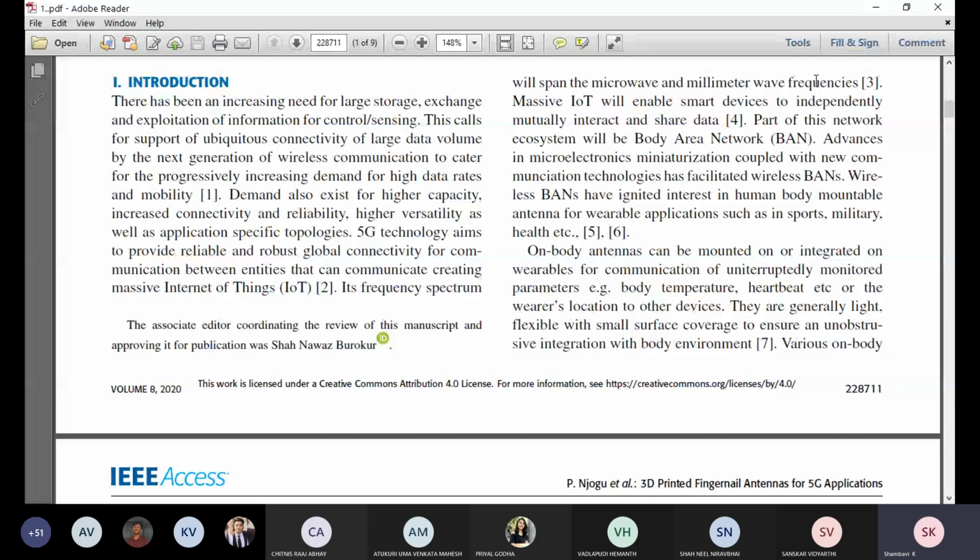Everybody cannot read all papers or know everything, but whenever we try to increase our knowledge, we refer to a few papers and the work they have done, so that we should try to cite it. This is how we cite the reference paper. In the third paper, under reference 3, if you check, it is the paper which they have referred. Similarly, you see this application: wireless bands have ignited interest in human body mountable antenna for wireless applications such as sports, military, health. This information has been obtained from papers 5 and 6.